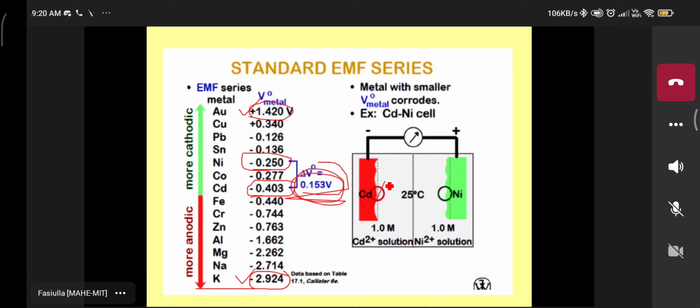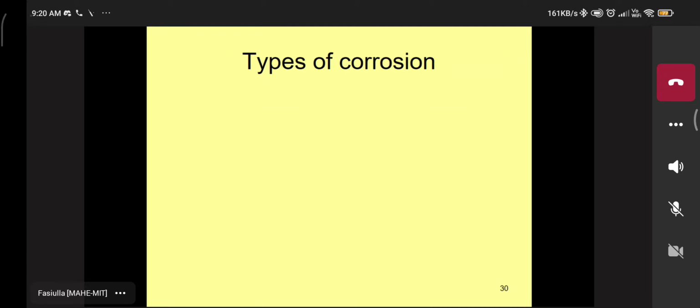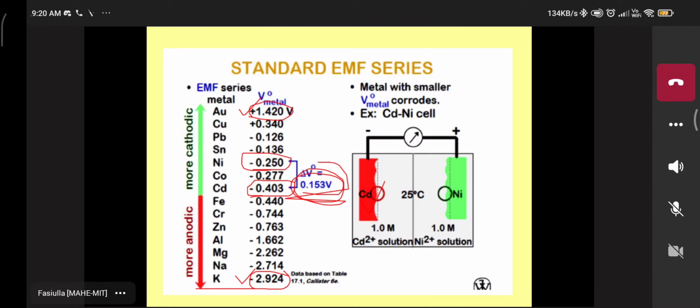Got that point? Yes, sir. Excuse me, sir. Yes, tell me. Sir, so the higher the delta V, the higher the corrosion rate? Yes. If the delta V value between anode and cathode is higher, then the corrosion rate is higher. Oh, okay, sir. So we can avoid that corrosion.